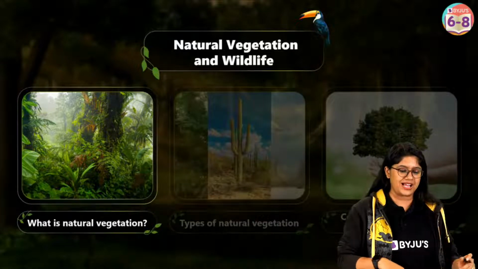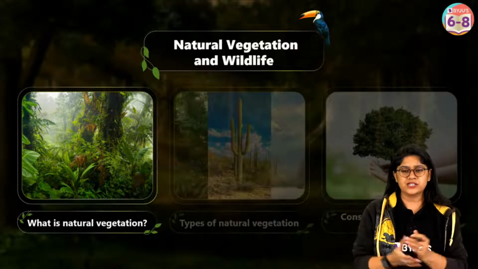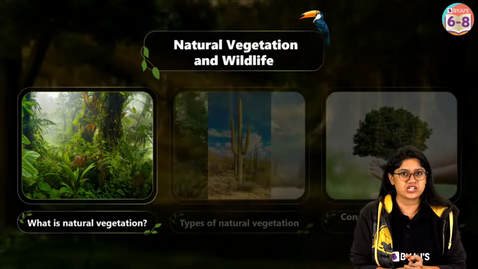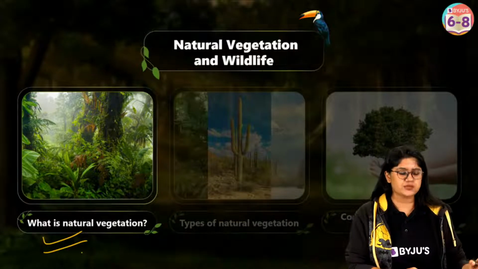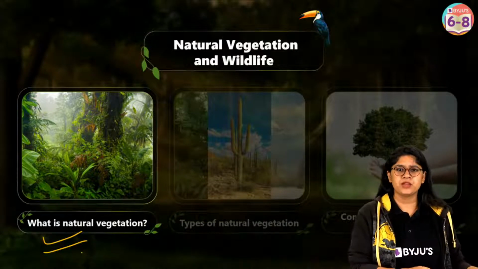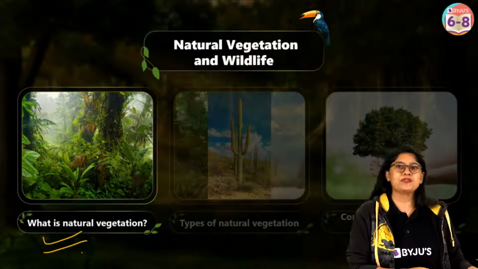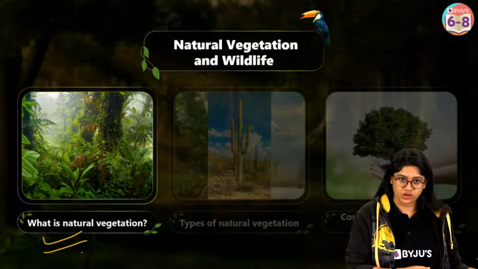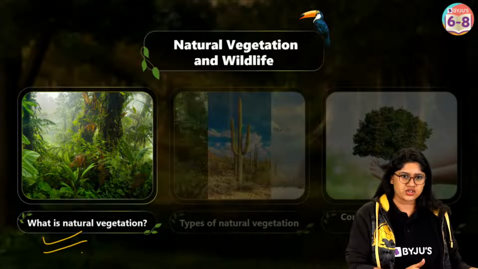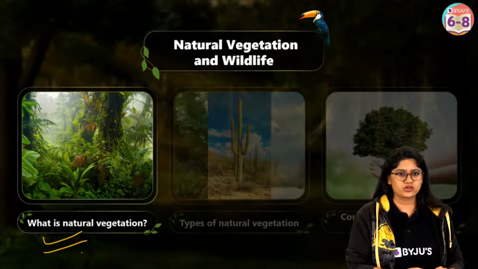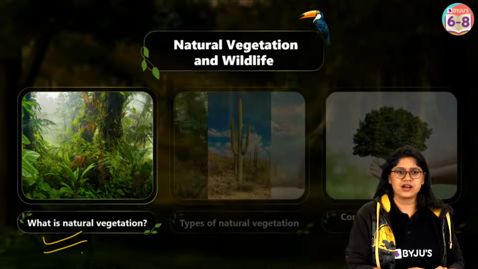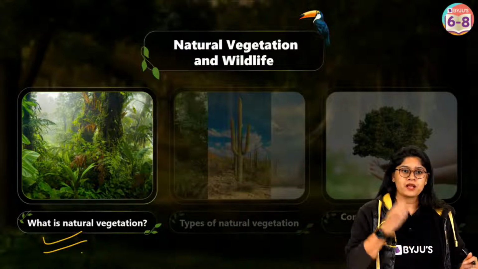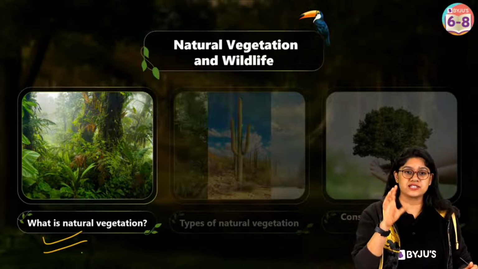What do you understand by natural vegetation? Can you think about it and tell me what you understand by natural vegetation? It's a very easy thing. I'm sure you have an idea about it, you just have to put it into words. Something to do with the plants, for sure. Naturally, grass grows by itself. Very good, Ronak. Ronak is saying grasses and trees, plants that grow around us. Very good. What else? The plant that grows without human interference.